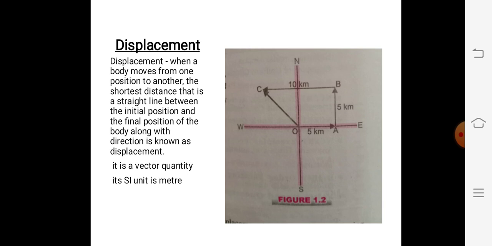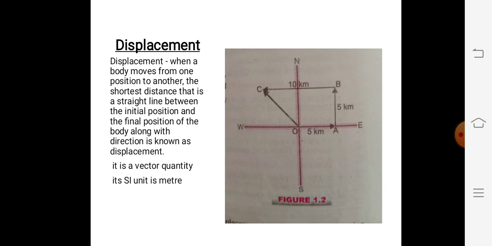Now the second point is displacement. Topic is displacement. What is displacement? You should know that when an object moves from one position to another, the shortest distance, that is the straight line between the initial position and final position of the body along with the direction, is known as displacement. It is a vector quantity, and its SI unit is also meter.